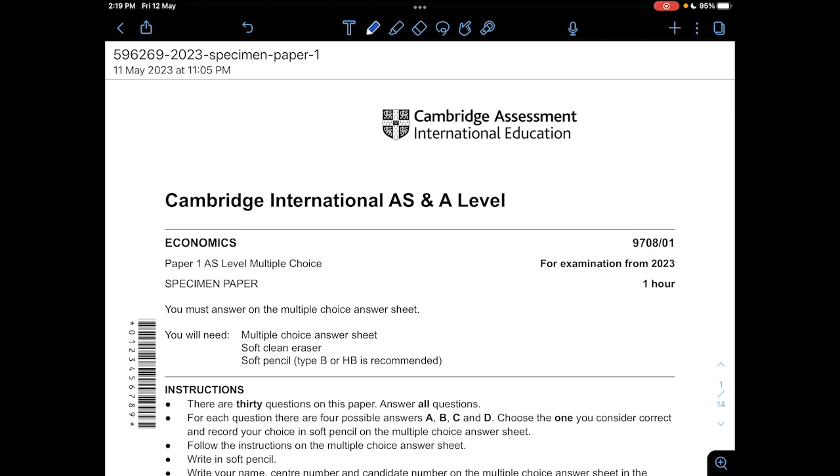Specifically, this is the Specimen paper for examination from 2023. So this means that this entire paper is based off of the new syllabus. So it's slightly different from the previous past year papers that we have done on this channel. All right, so let's get started.